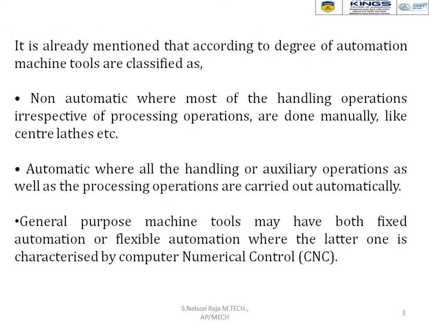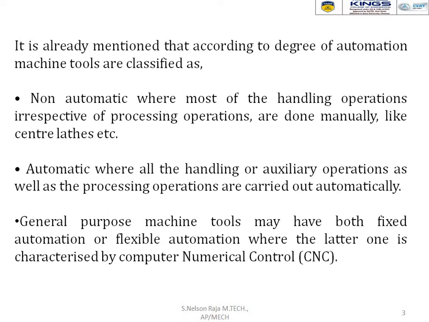It is already mentioned that according to the degree of automation, machine tools are classified into two different categories: non-automatic and automatic. So what is non-automatic? In non-automatic machines, most of the handling operations, irrespective of processing operations, are done manually, like the center lathe.